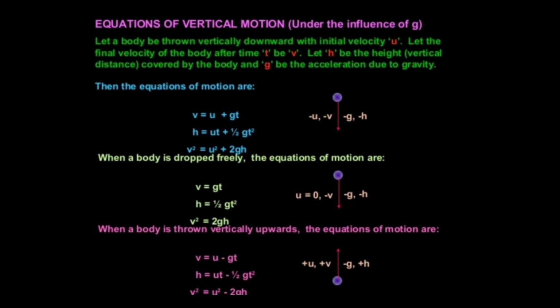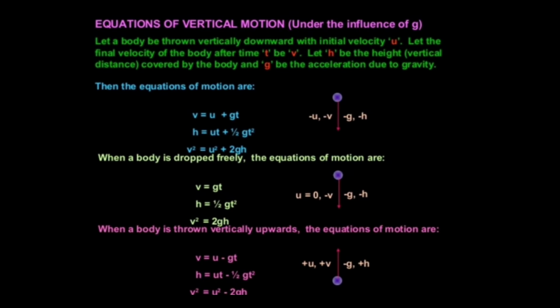that is, if the object is freely falling, then acceleration becomes acceleration due to gravity, that is a becomes g. So we can rewrite these equations as v is equal to u plus gt, s or h is equal to ut plus half gt square, and v square is equal to u square plus 2gh, or v square minus u square is equal to 2gh. This is the case when the object is falling towards the earth.